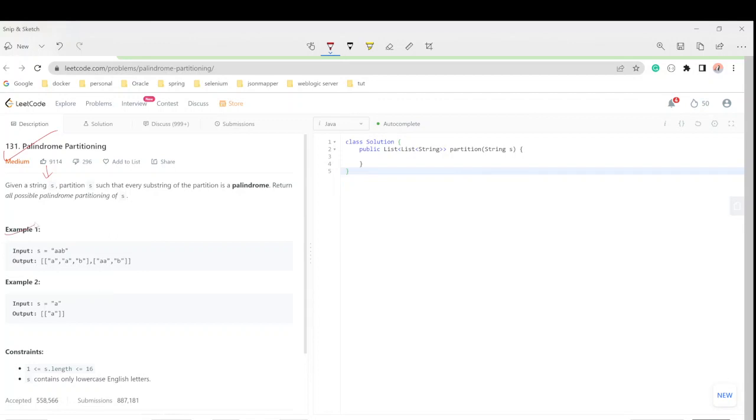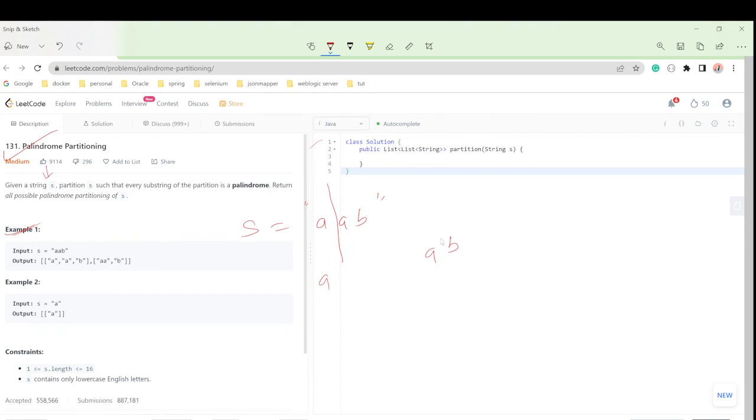Now we have given an example. Let's suppose s is a and b, correct? So if we do the partition, what partitions can be possible? We can do this partition like this. So we have a, and then ab, correct? For this, a is a palindrome, correct? Why can a be a palindrome? Because a by itself is a palindrome.